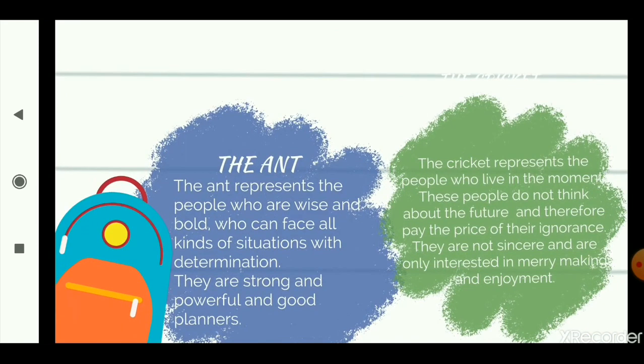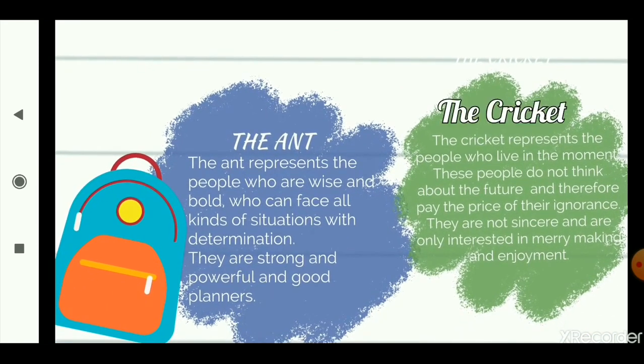Moving on to the conclusion, you have two characters here, the ant and the cricket. The ant represents the people who are wise and bold. So the people who think at the right time, who are very bold, who keep on working very hard, very sincere in whatever they do. The ant represents those people who can face all kinds of situations with determination. So determination means you adhere strictly to something that you decide, when you're very convinced about something. That's called being determined about something, right?